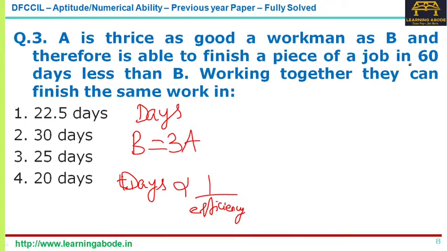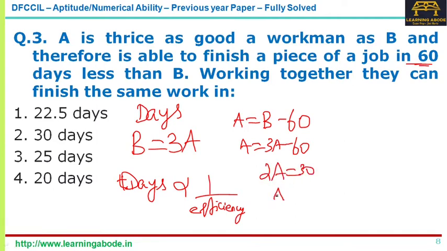And another statement is A takes 60 days less than B. So which means A is equal to B minus 60. Now we already have B equal to 3A. So we get A equal to 3A minus 60, right? So 2A equal to 60, A equal to 30, and so from that we can get B equal to 90, right?